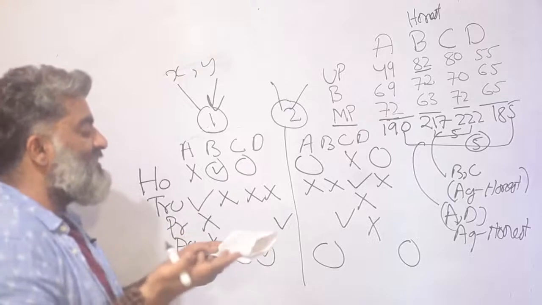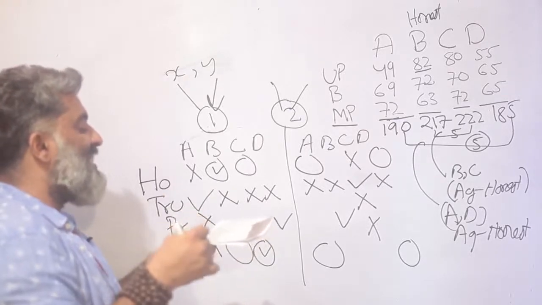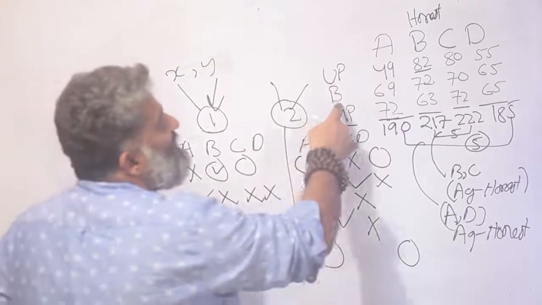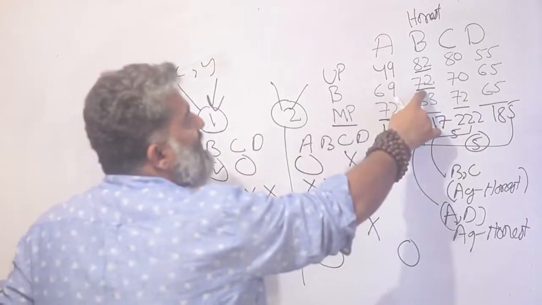But I'm still not done with the question, because I have to look at the other statement also. Aggressive Limited has the highest share in the Bihar market. So if I look at Bihar, the highest share is 72. That means I'm saying B is aggressive.